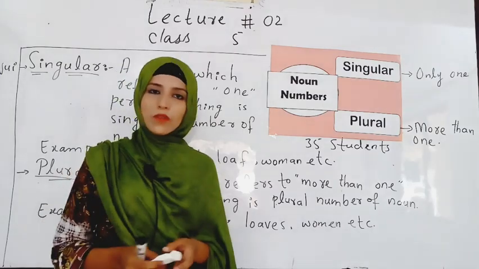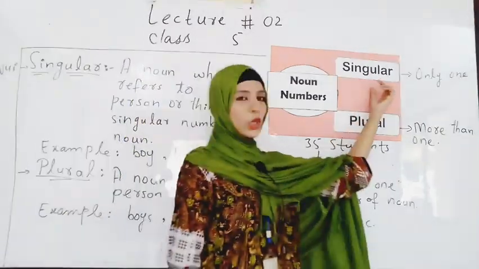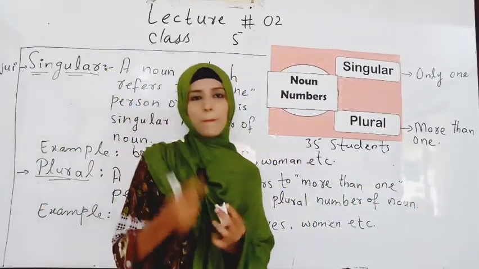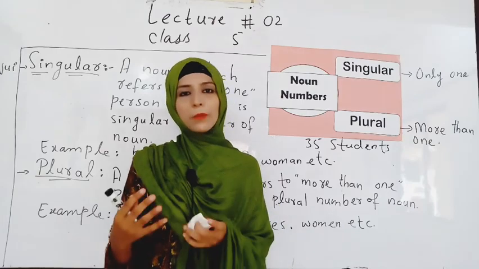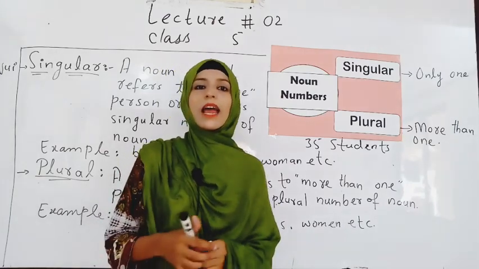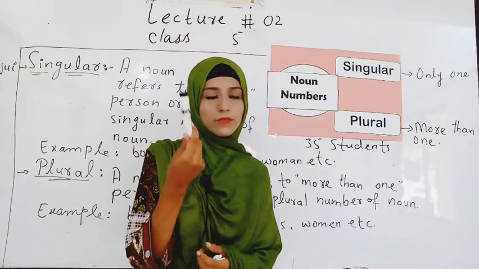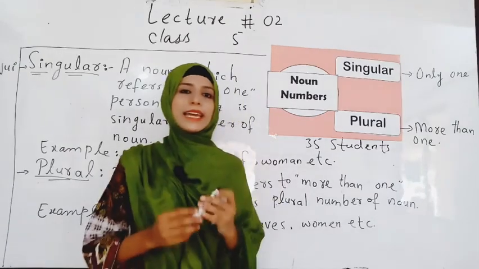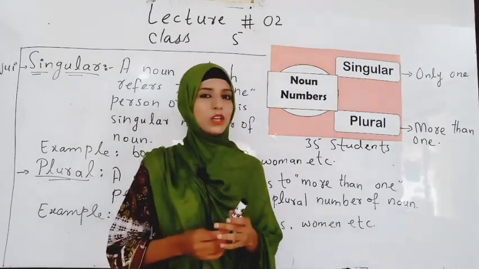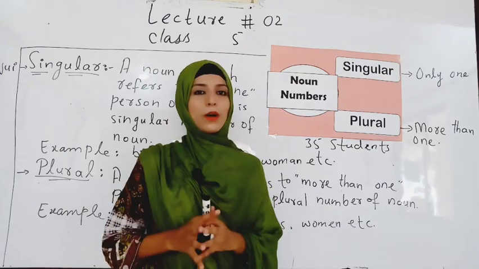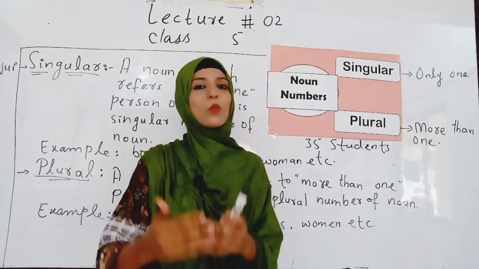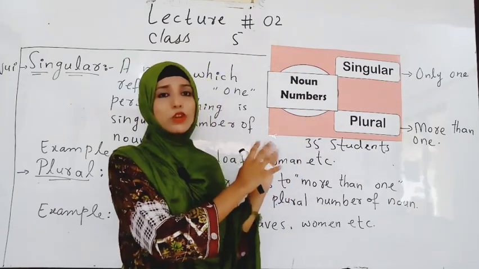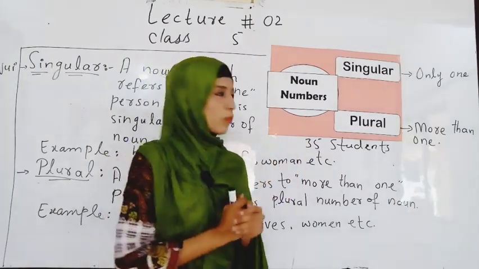See, there are two states of noun, which are singular and plural. Singular means a single number of person, place, animal or thing. Like, here is a marker in my hand. A marker means only a single marker. But if I say I have two markers in my hand, two means plural number of markers, more than one. So it's not so difficult for you. I hope you understood, but let me elaborate it more.